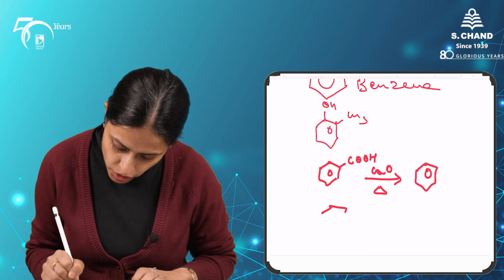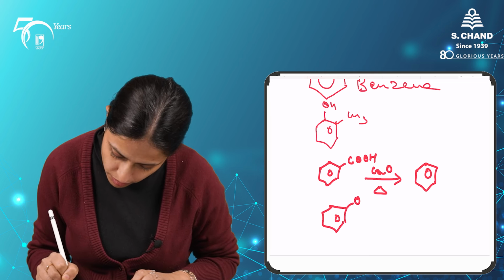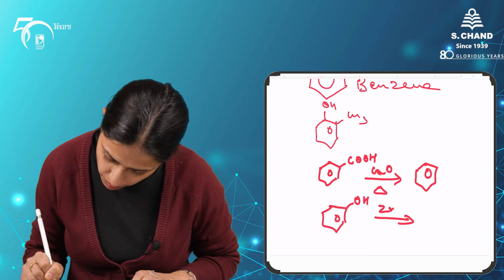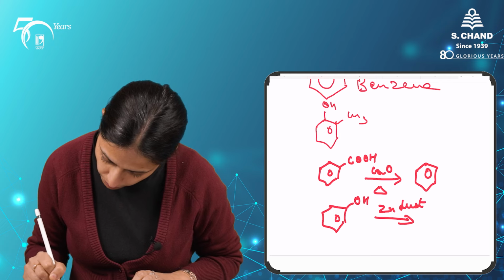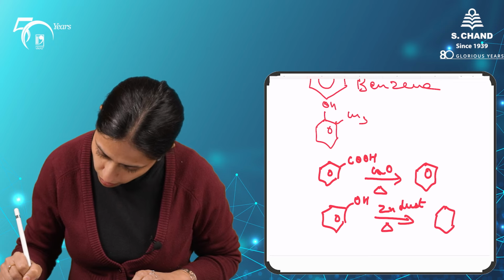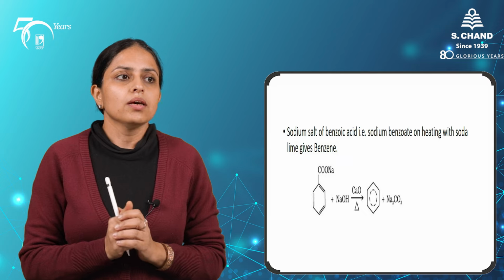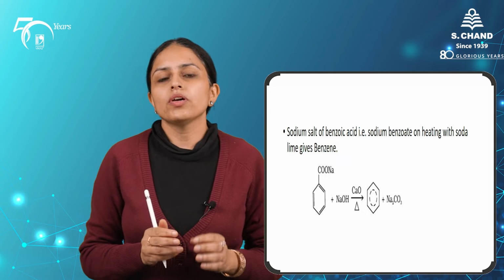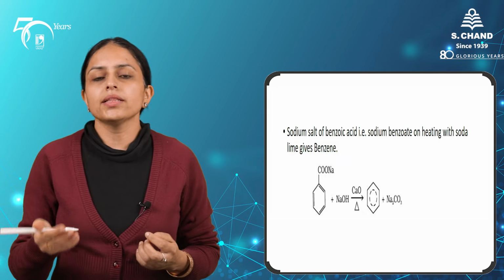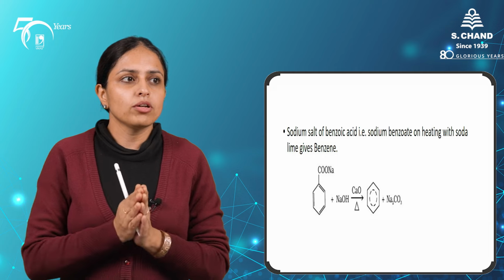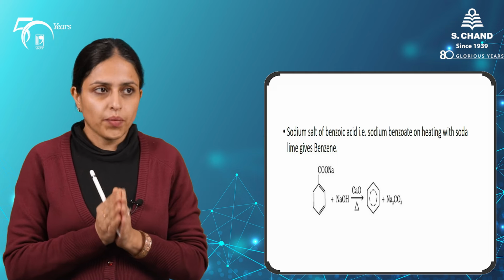Phenols on reduction with zinc dust can also give benzene. Apart from carboxylic acids themselves, sodium salts of carboxylic acids can also give benzene. This happens by reacting them with sodium hydroxide and calcium oxide, and the pyrolysis will give benzene, right?